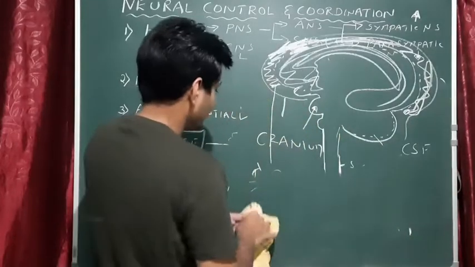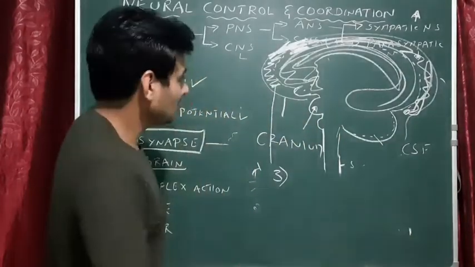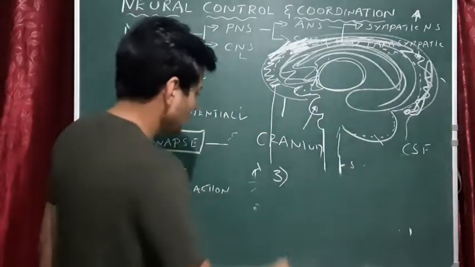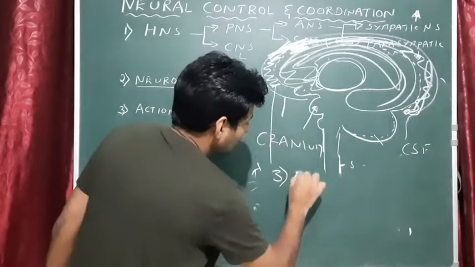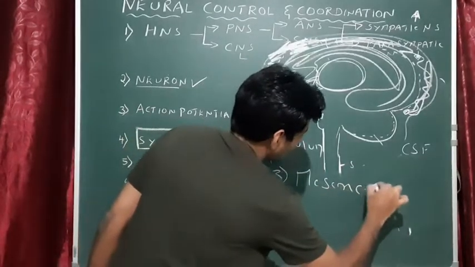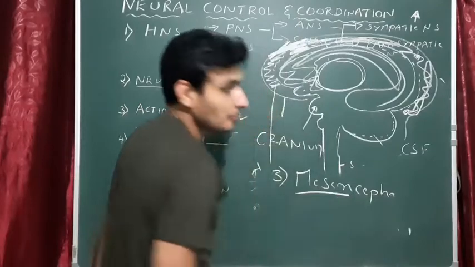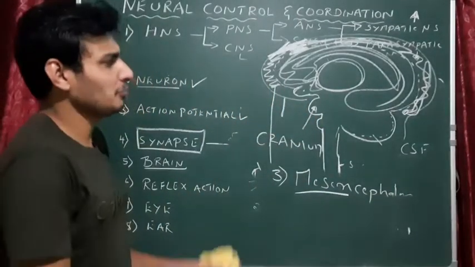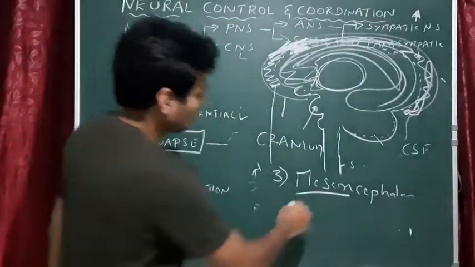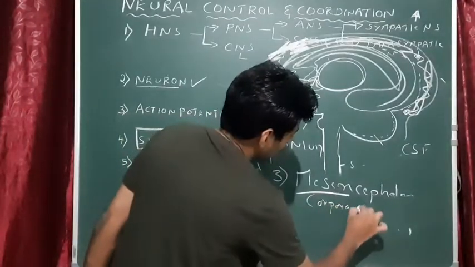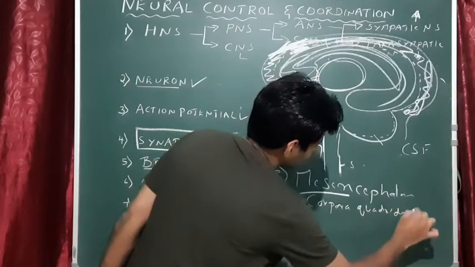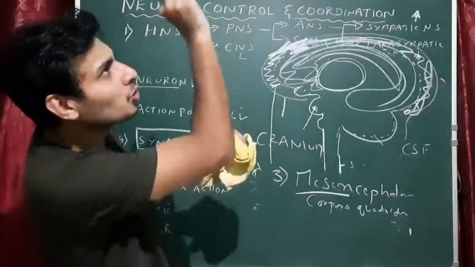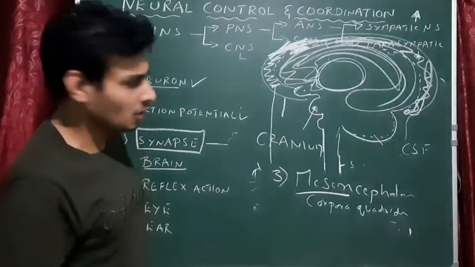Next we go to the third part, that is this part. This is the mid of the brain, the midbrain, called mesencephalon. Meso means middle. In the middle part, you don't see any particular structure of the brain, but the corpora quadrigemina is present. Quadri means four. At the base of the brain, you could see four lobes. That is corpora quadrigemina.